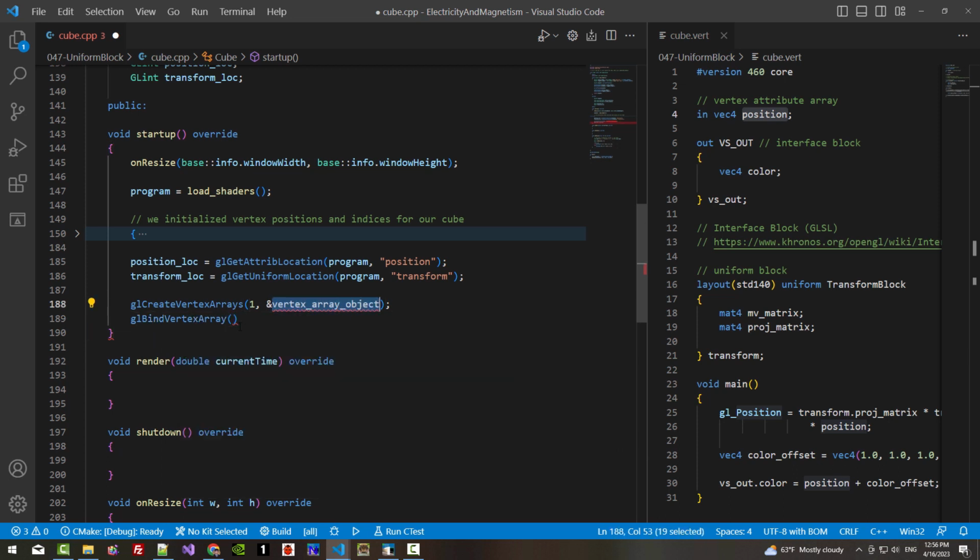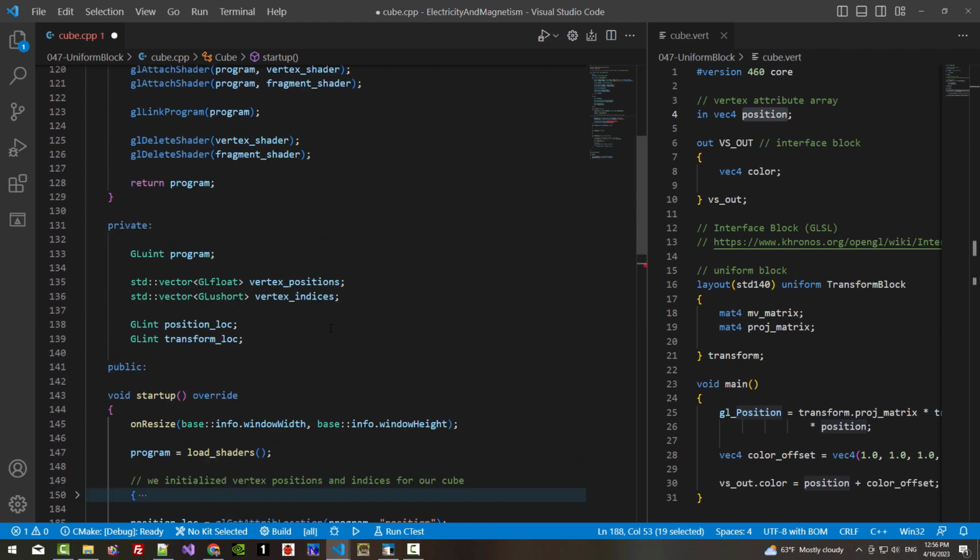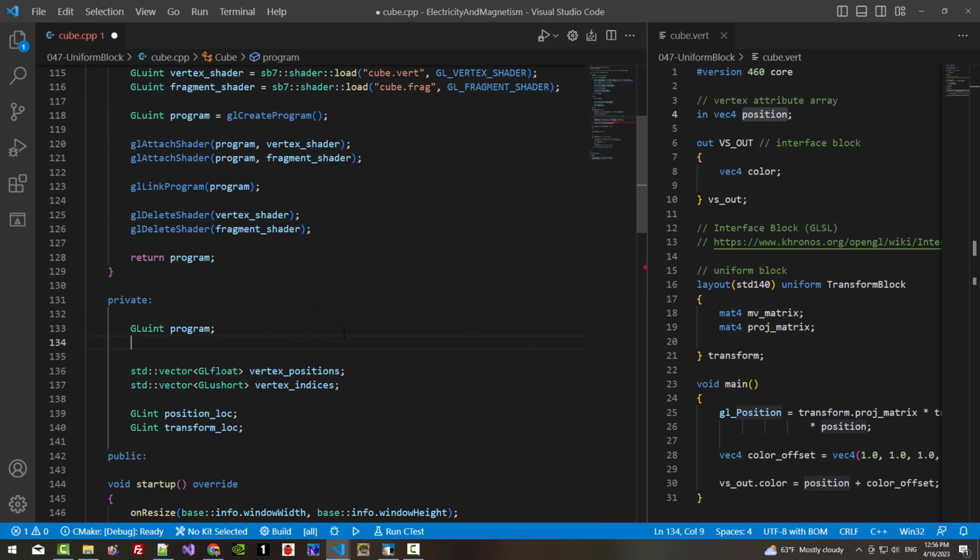This vertex array should be found. Create vertex arrays, bind the vertex array. We haven't defined this variable yet. GLuint vertex array object.